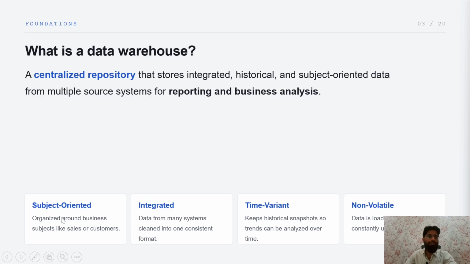Subject-oriented means organized around business subjects like sales or customers. Integrated means data from many systems is cleaned into a consistent format. Time-variant means keeping historical snapshots so trends can be analyzed over time. Non-volatile means data is loaded and read, not constantly updated or deleted. These are the 4 characteristics that we have to achieve using data warehousing.